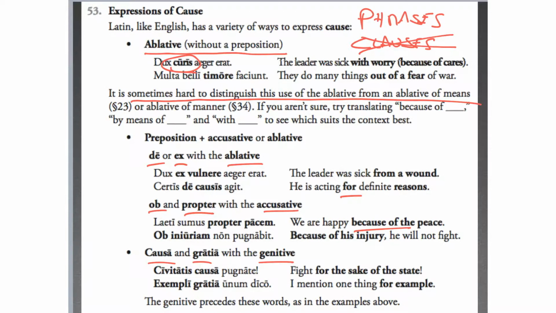They're really just ablatives of nouns, and the genitive is just a straight genitive. But they end up being translated for the sake of or because of, and you can see that there. So just some things to be aware of. There's nothing necessarily new here except for the ablative of cause. The rest are just straight translations, maybe with slight variations on how those are translated.